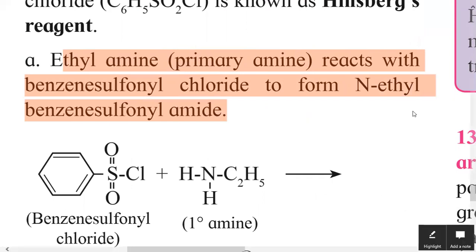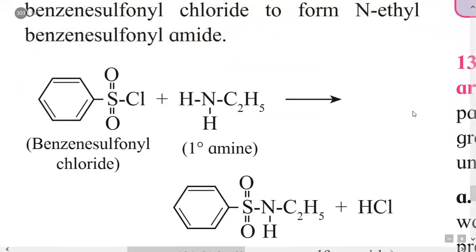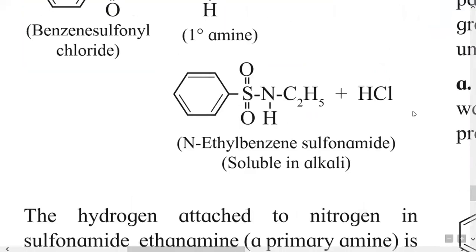sulfonamide, and the reaction is, this is a benzene ring bonded with S double bond O, S double bond O, Cl. It is benzene sulfonyl chloride when treated with C2H5NH2, that is a primary amine.